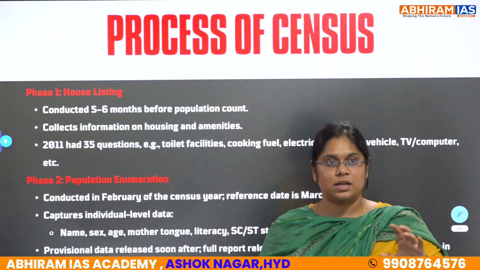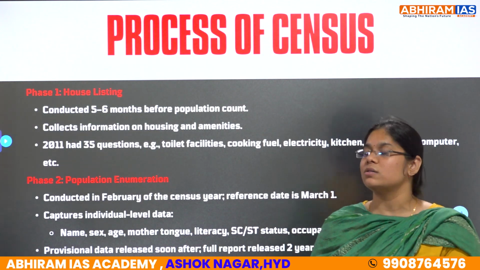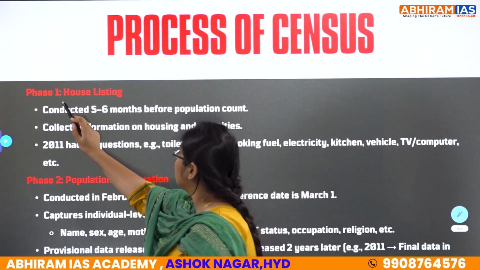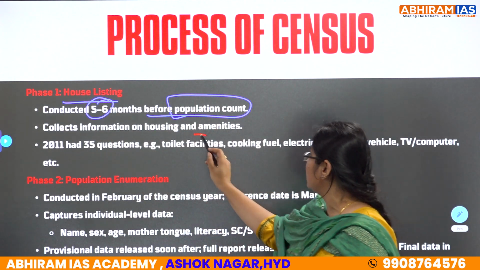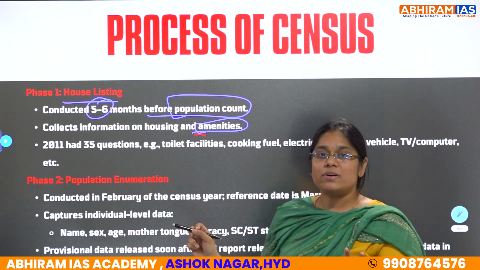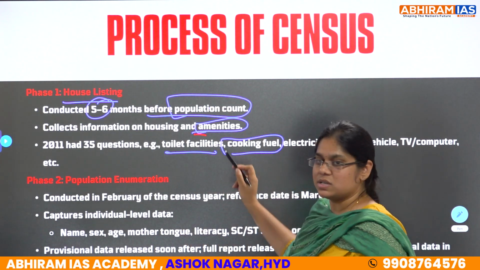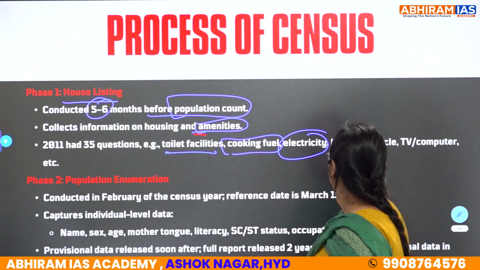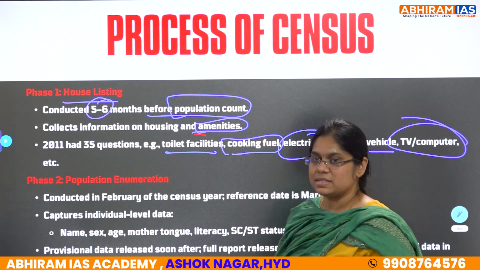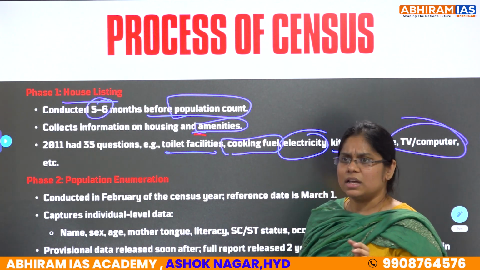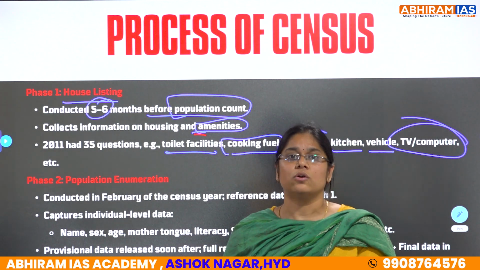How is the census calculated? First, house listing, the listing of houses, is conducted 5 to 6 months before the population count and collects information on housing and amenities. In 2011 they asked 35 questions, like whether toilet facilities are available or not, what cooking fuel is used, whether electricity is available, whether there is a kitchen, what vehicle is used, TV, computer, etc. But now maybe we are going for a digital census also. In 2027 we can go for the digital census.